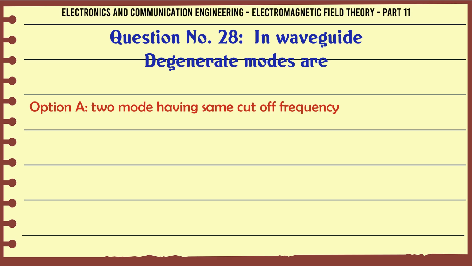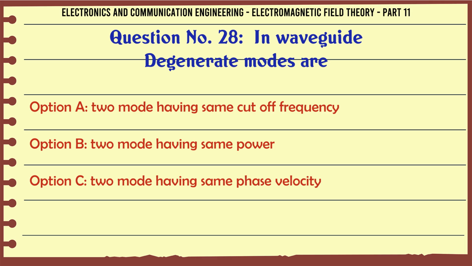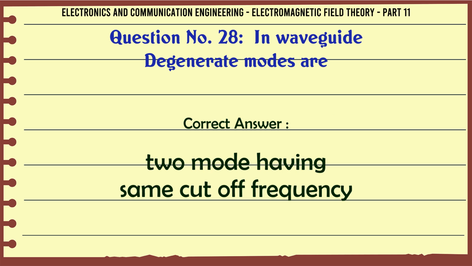In waveguide, degenerate modes are A. Modes having same cutoff frequency. B. Modes having same power. C. Modes having same phase velocity. D. It is a hypothetical mode. The correct answer is modes having same cutoff frequency.